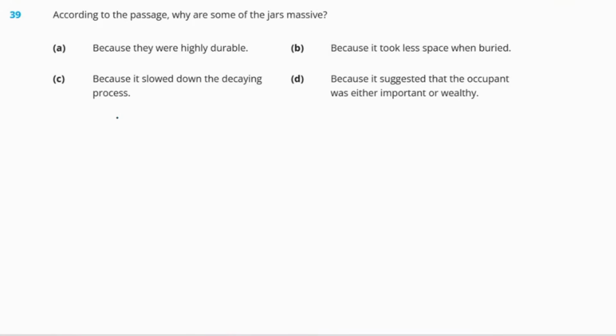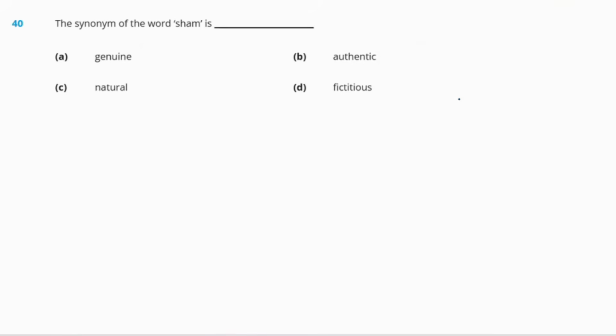Now, question 39. According to the passage, why are some of the jars massive? Okay, options are because they were highly durable, because it took less space when buried, because it slowed down the decaying process, or because it is suggested that the occupant was either important or wealthy. So, the right answer will be option D. So, as per what we have read in the passage, it says that it suggested that the occupant was either important or wealthy.